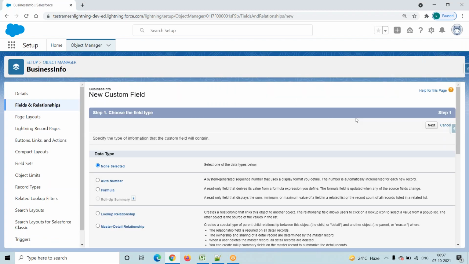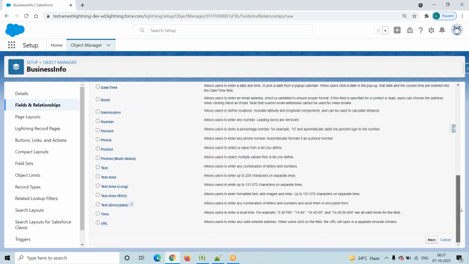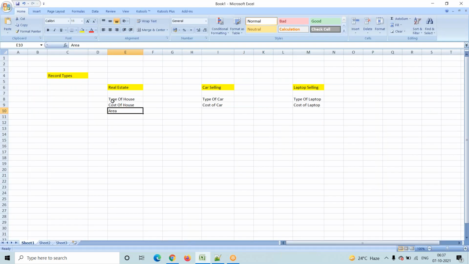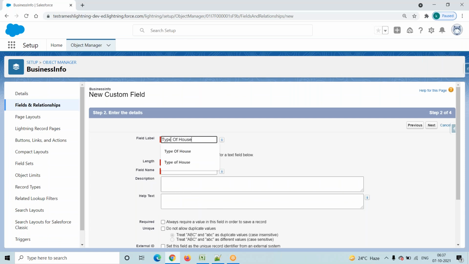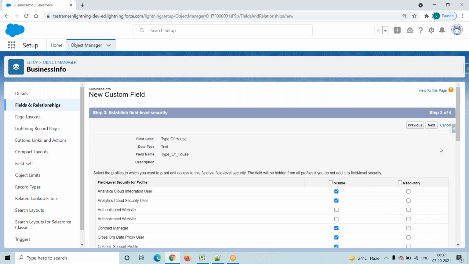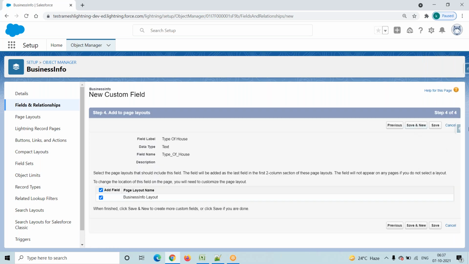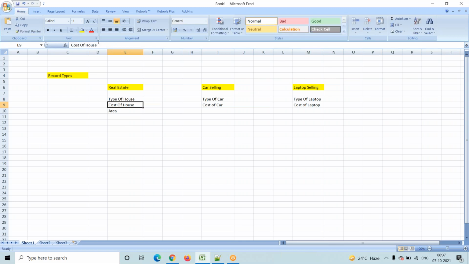Click on this new button, and while creating a field, for the time being I will select all the fields' data type as text. Click on next. My field name is type of house, and the length is 25. Click on next, and click on next. Save and new, and I will create one more field, cost of house.